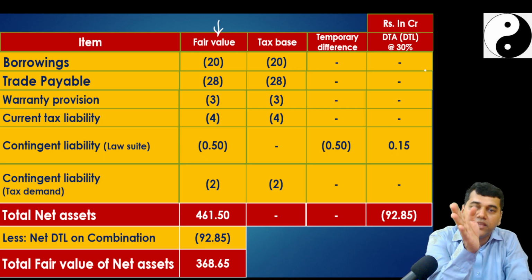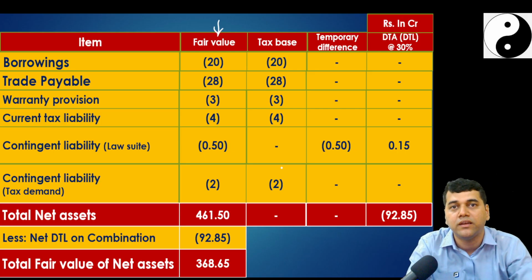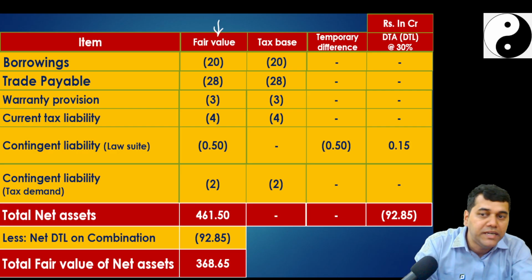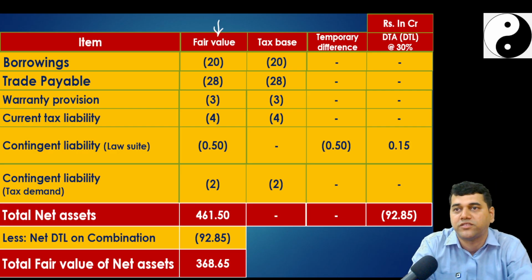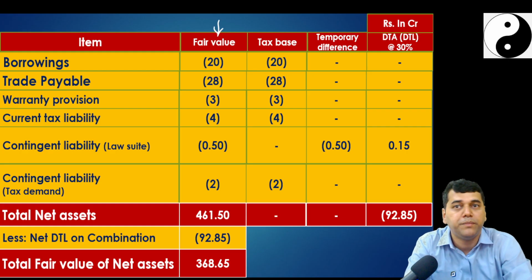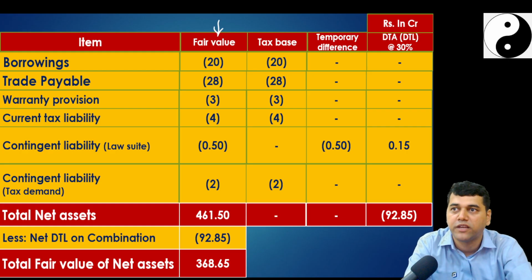Now, there are certain adjustments where deferred tax is appearing, and if I take the total, I will get 92.85. Since this is a liability, I am going to reduce it from my net assets, and I will get 368.65. A big amount of marks will be allotted to this, because other things are fairly simple. If you see the notes and explanations, everything revolves around this. Up to here, be careful. Goodwill also you should be careful, but here you cannot compromise, you cannot miss anything. Are you clear?